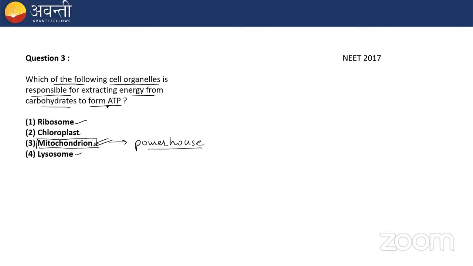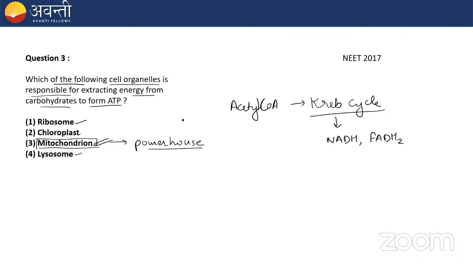Remember the cellular respiration: glycolysis occurs in the cytoplasm, where glucose is broken down into pyruvate, and then pyruvate moves into the mitochondria, where it is converted into acetyl CoA. Then acetyl CoA enters the Krebs cycle, which occurs in the matrix of the mitochondria. From the Krebs cycle, NADH, FADH2, ATP and CO2 are formed.